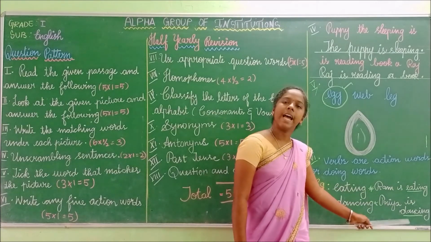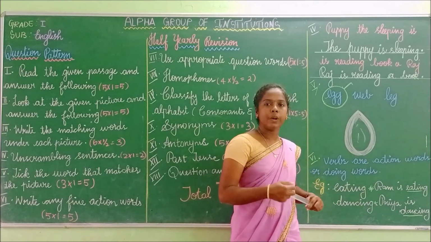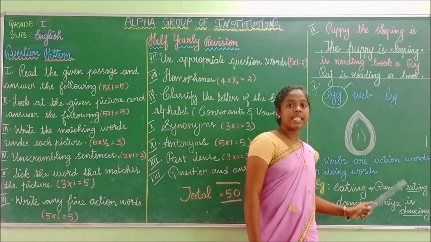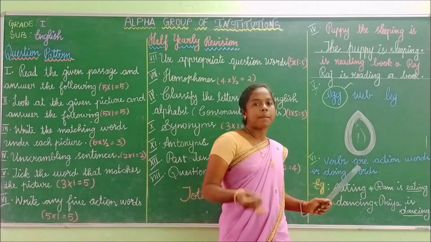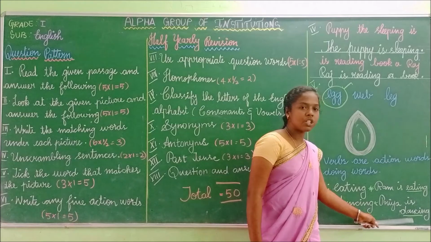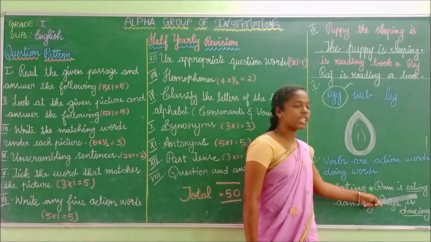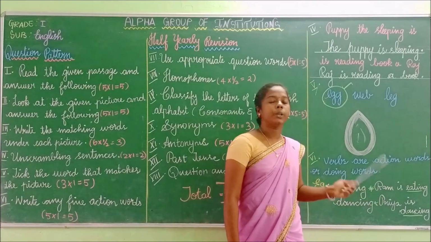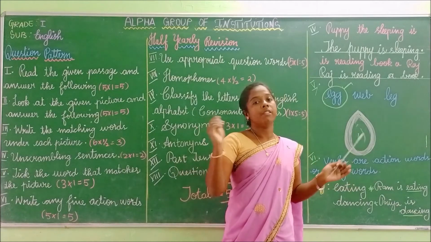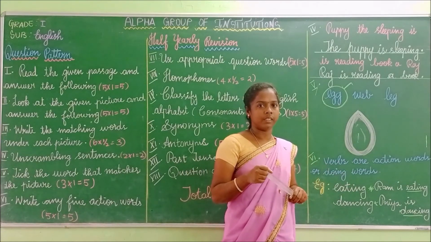Priya is dancing. What is she doing? She is dancing. She is doing some action. So here the action is dancing. Here the action is eating. Like this, you can write any 5 action words.